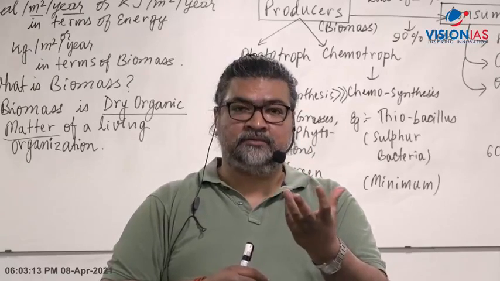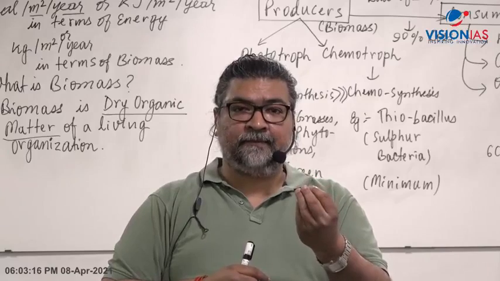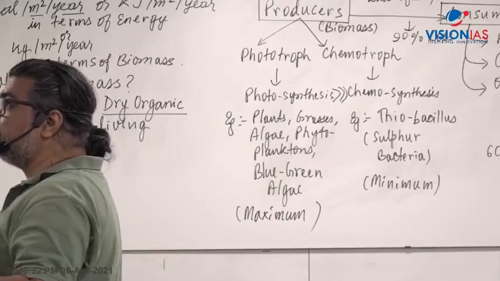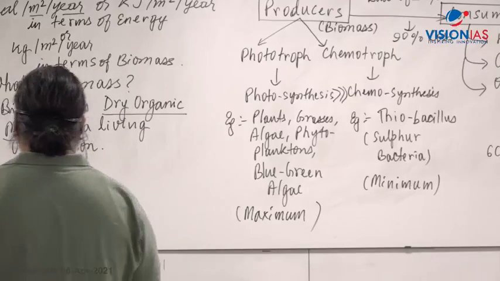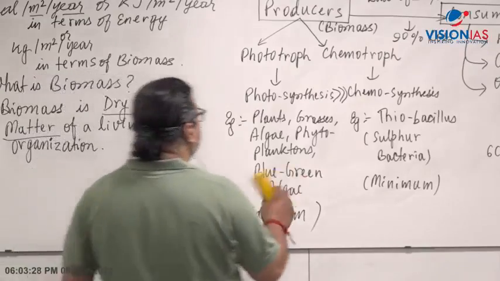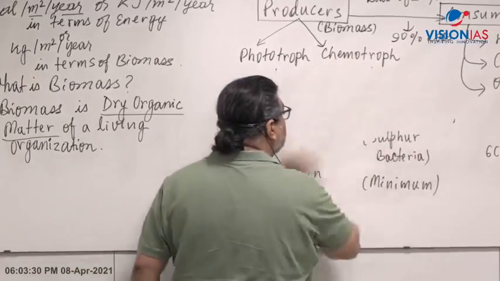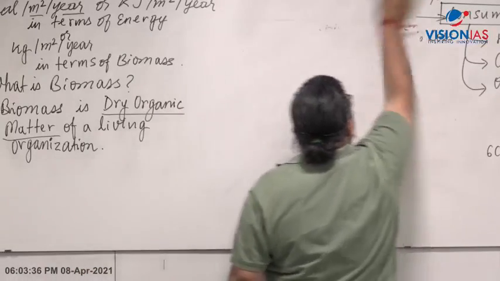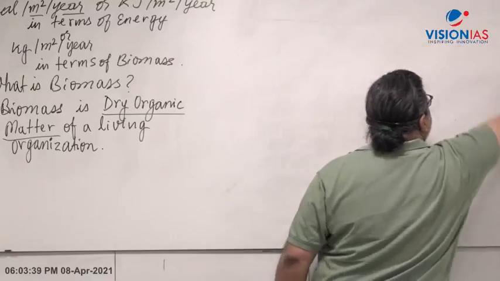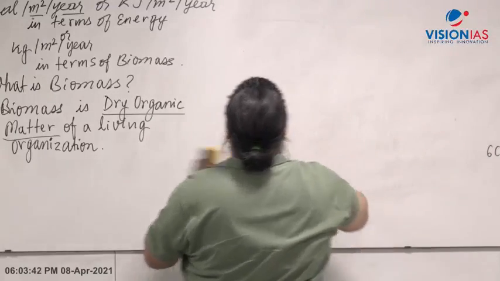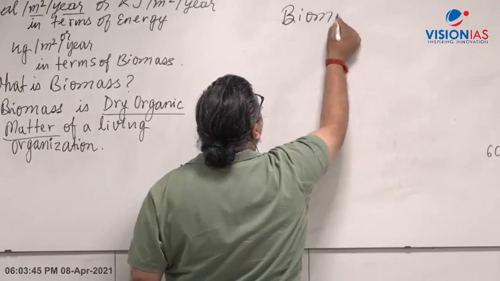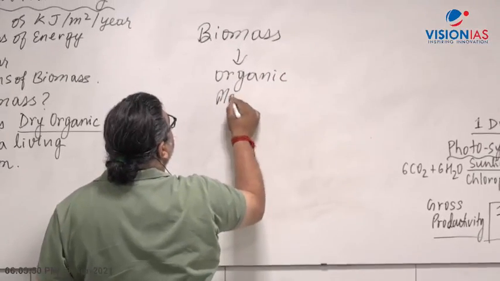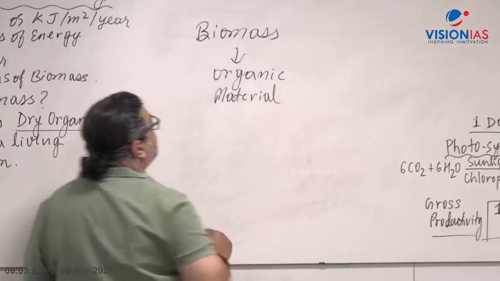Biomass is what? Organic matter. How much organic matter is obtained? Let me make you understand with an example, because some of you are mixing these two concepts together. When you say biomass, what is biomass? Biomass is the organic material, what the plants have got.